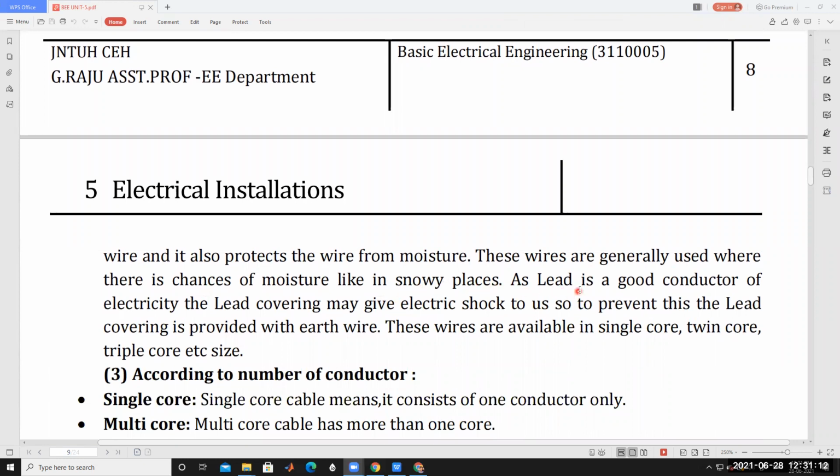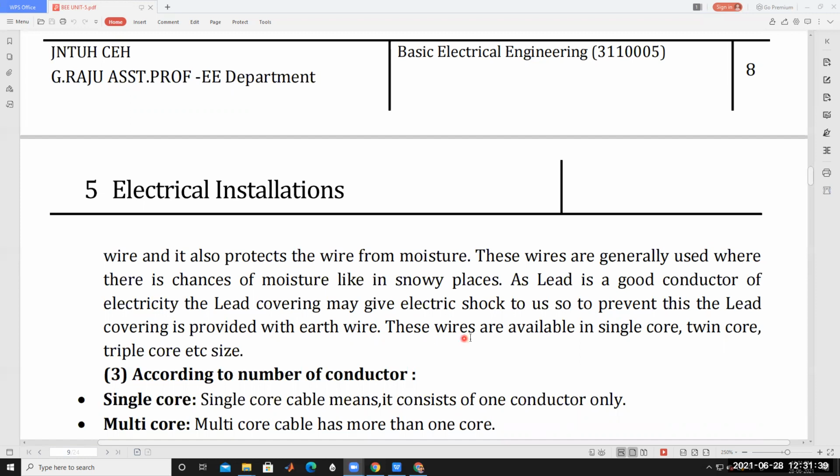As lead is a good conductor of electricity, the lead covering may give us an electric shock. So to prevent the shock, the lead covering is provided with an earth wire.